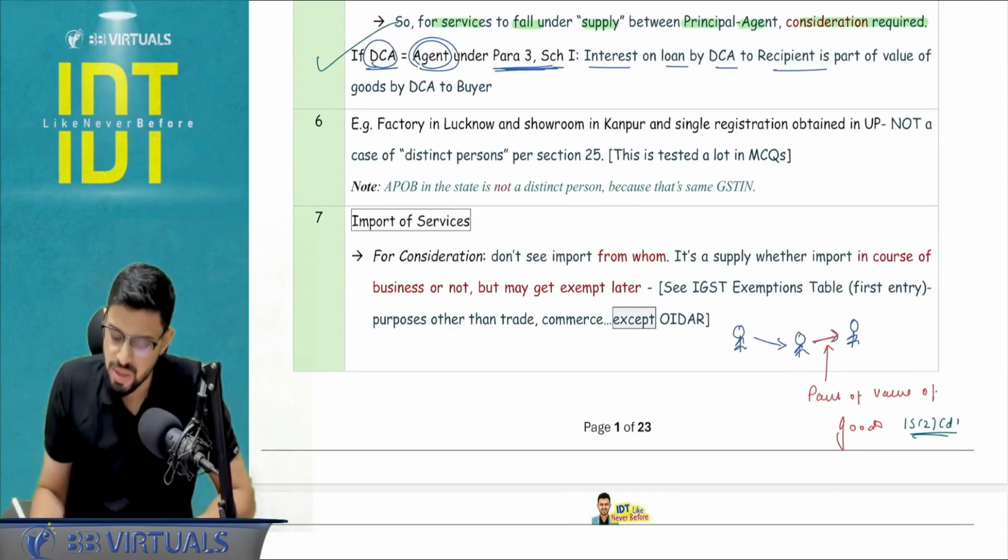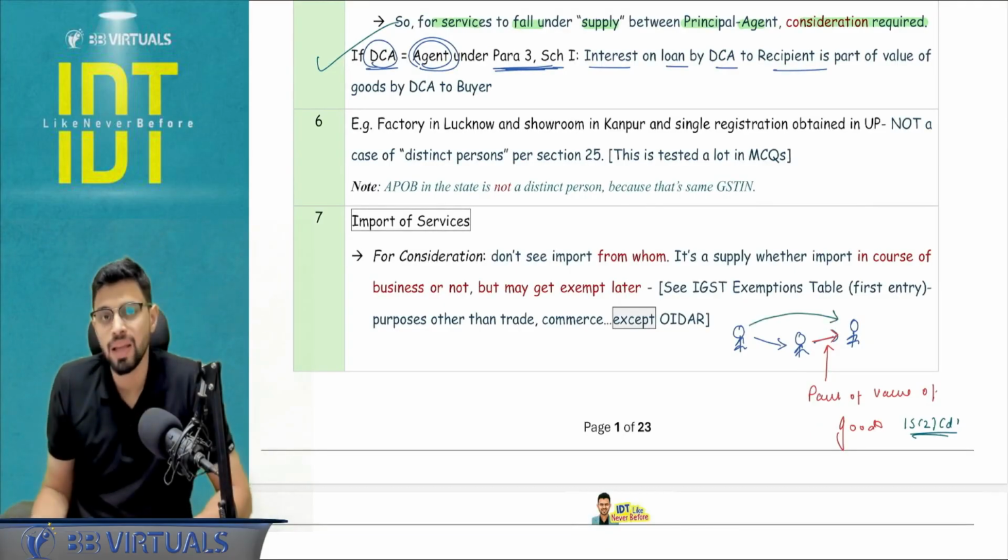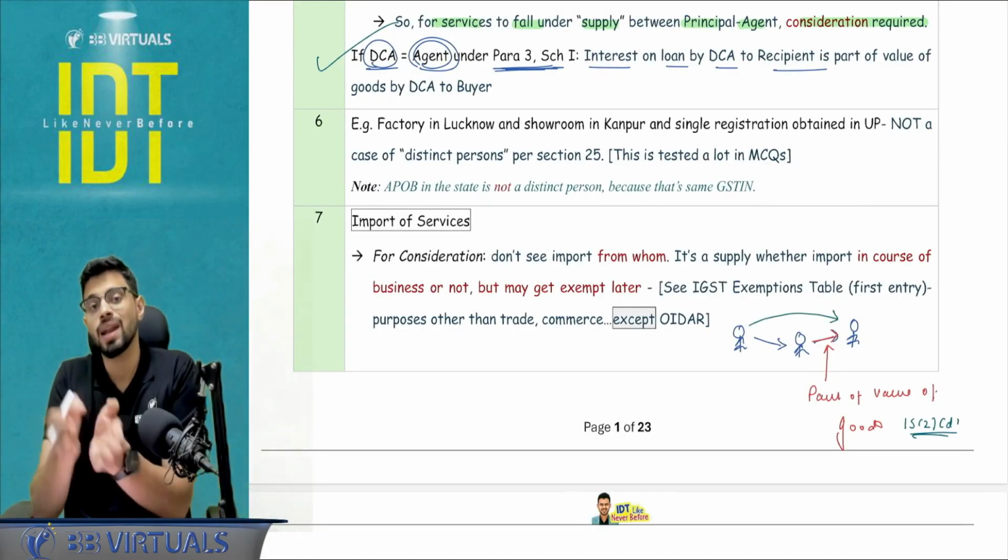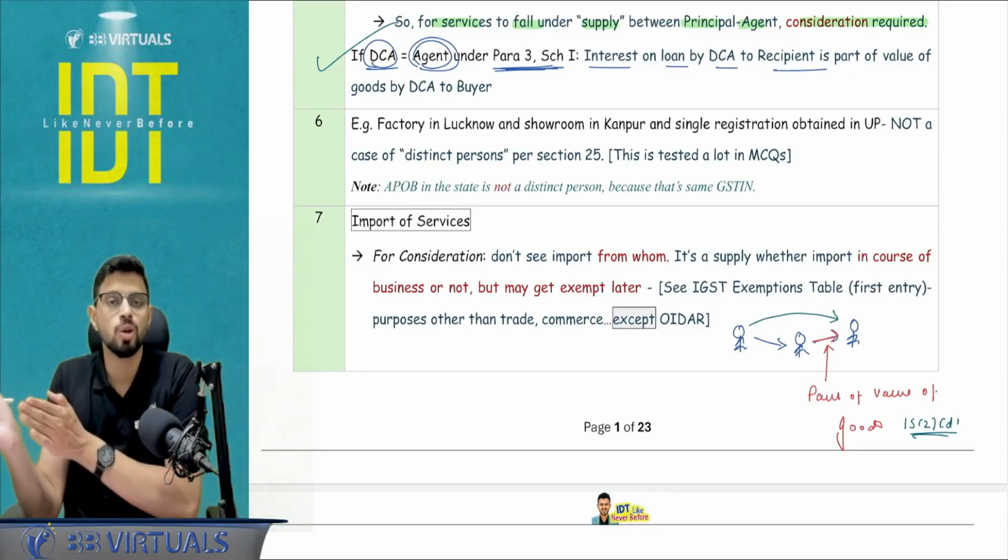But sir, if the invoice test is not passed, if this is the supply which is happening, then in that case, the interest will be analyzed separately, and interest with respect to the loan is exempt.